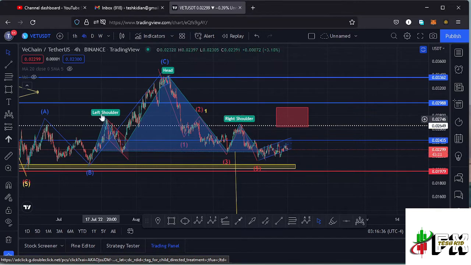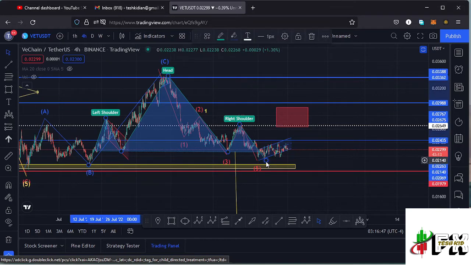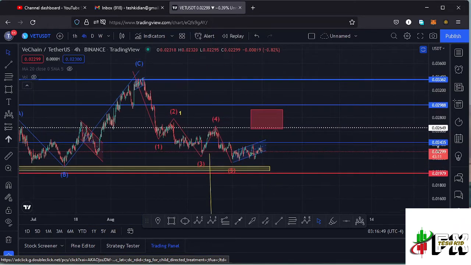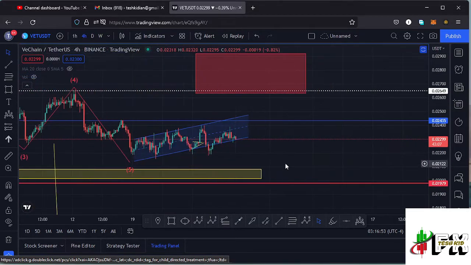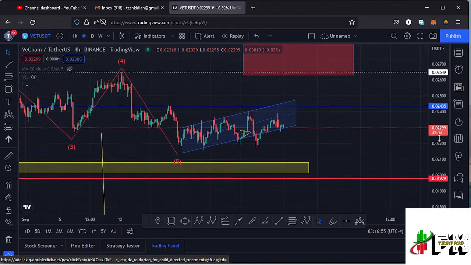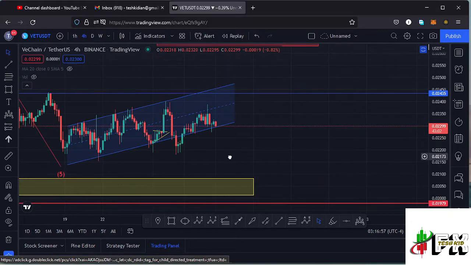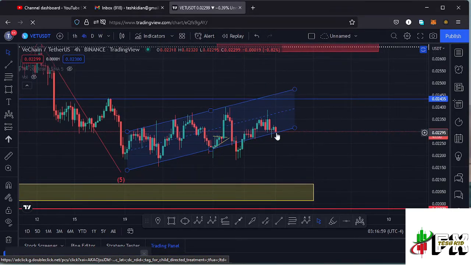We can either see a breakout out of this head and shoulders pattern, or we can continue pushing higher in the formation of a higher Elliott wave count 2 over here. So let's be patient and see how that plays out. And also zooming out here on this chart, we have seen the formation of this channel over here. This is the channel that we have been trading within, and at the moment you can see we are trading at the lower part of this channel.